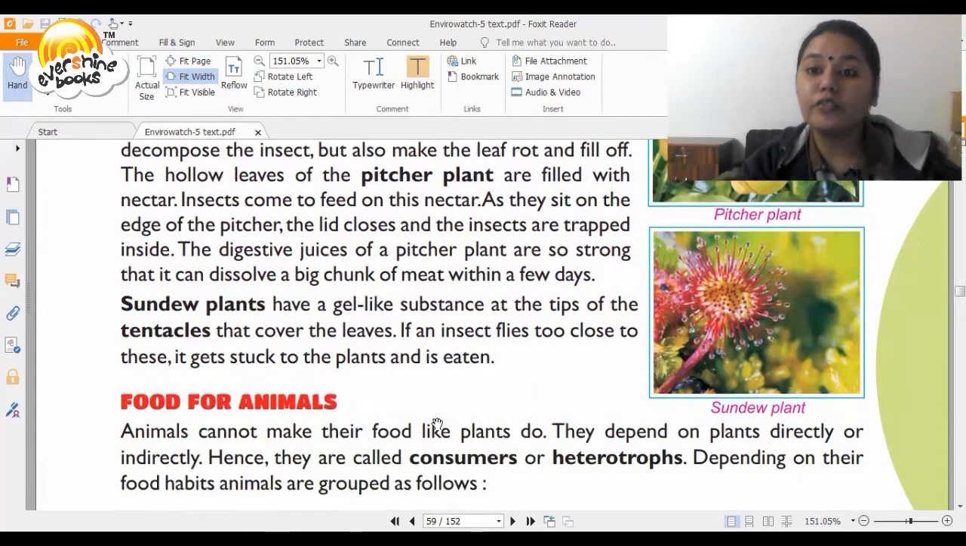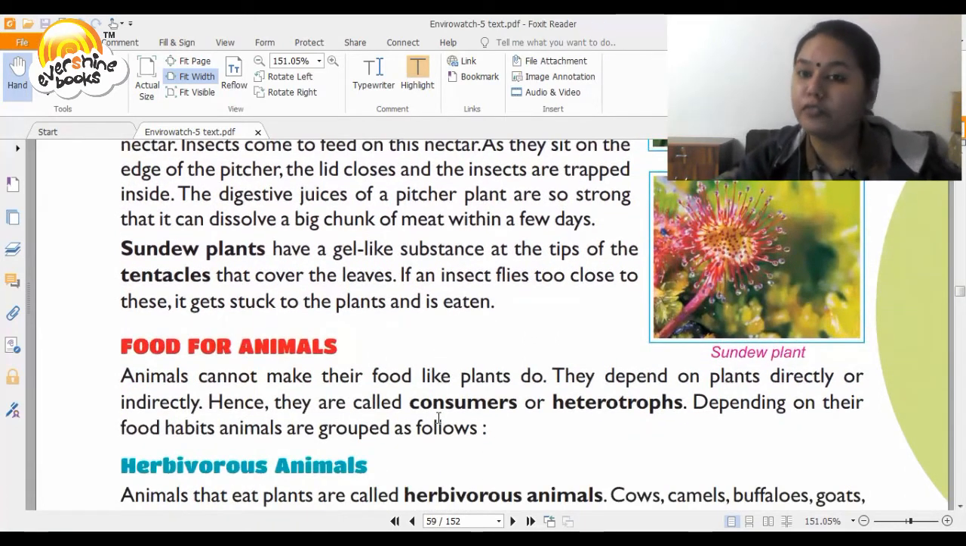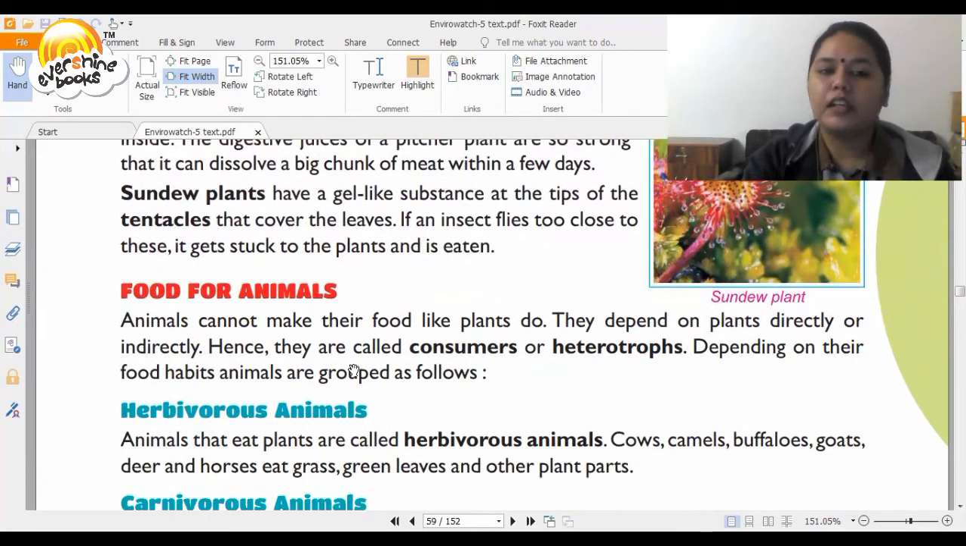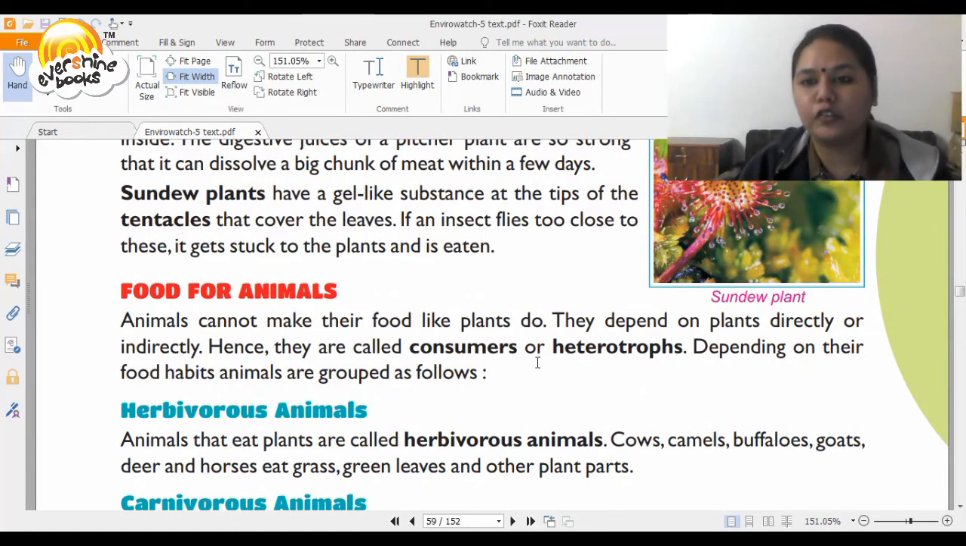Next you have food for animals. So we've studied food for plants. Now we study food for animals. Animals cannot make their food like plants do. They depend on plants directly or indirectly. Hence they are called consumers or heterotrophs. Depending on their food habits, animals are grouped as follows.